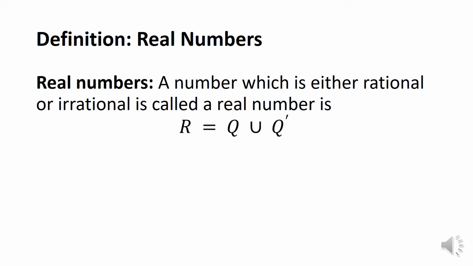What is a real number? A number which is either a rational or an irrational number is called a real number. So the set of all real numbers contains either rational numbers or irrational numbers, and it is denoted by the set R equal to the set of rational numbers Q union the set of irrational numbers Q dash.